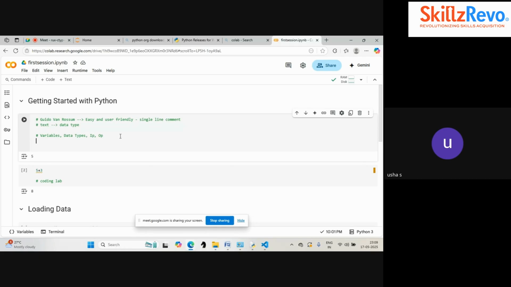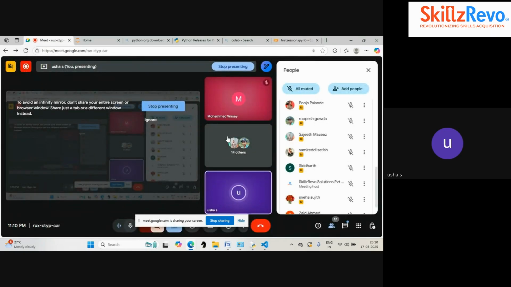So now, what is a variable? We can say a variable is a placeholder. Now we are in this Google Meet. Here I could see Muhammad Wasi, Usha, Siddharth, SkillzRevo solution, Sneha Sujit. All these are variables for me. The order in which they are placed, I can say, is a value for them. For example, Puja is coming at the top, maybe her value is 1. Rupesh is coming second, his value is 2. Sajit is coming third, so his value is 3.